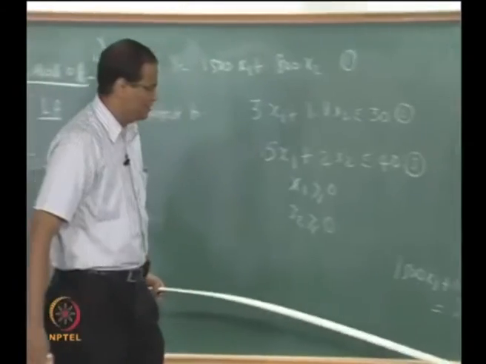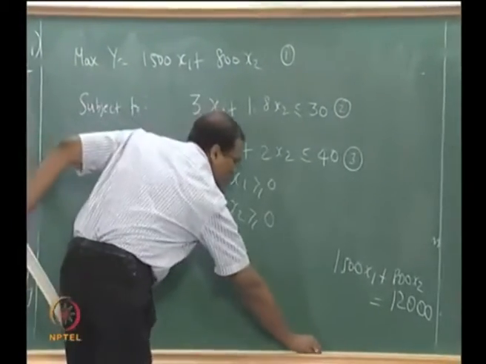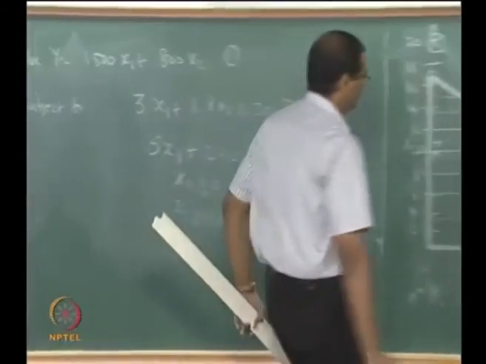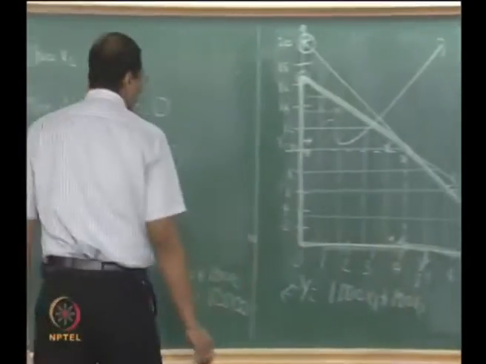Now find out the points of this. Right. So this is my y. So x1 is 8, x2 is 15, right.